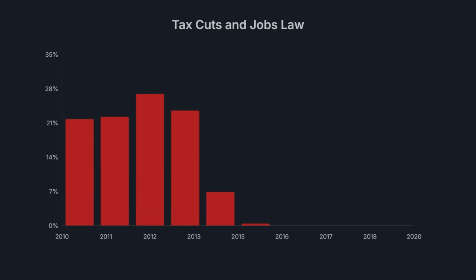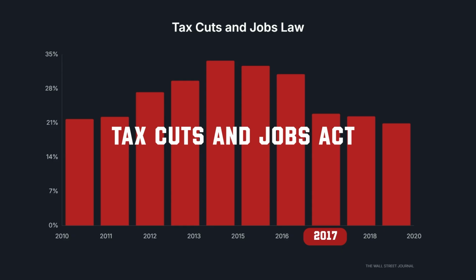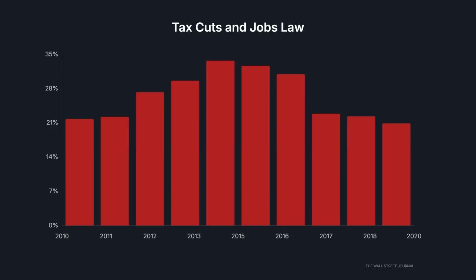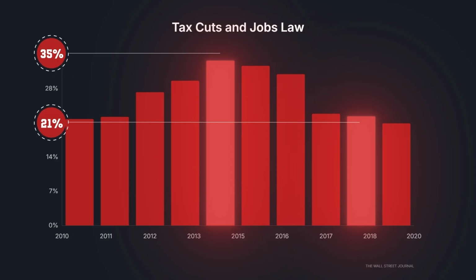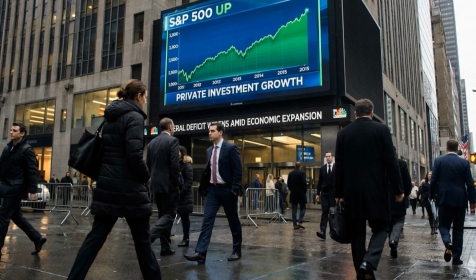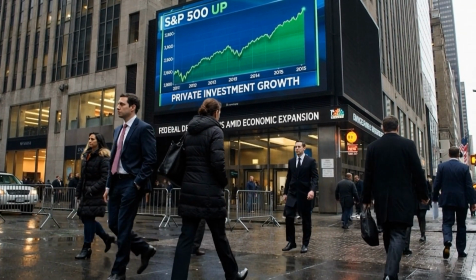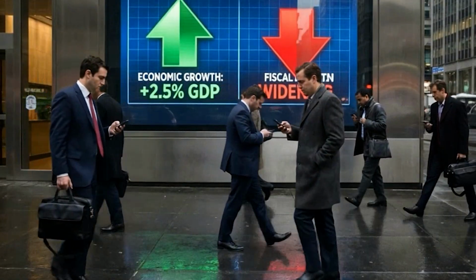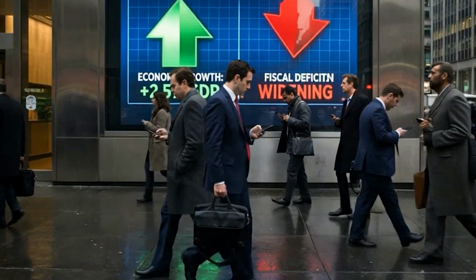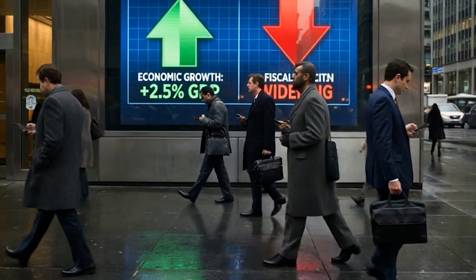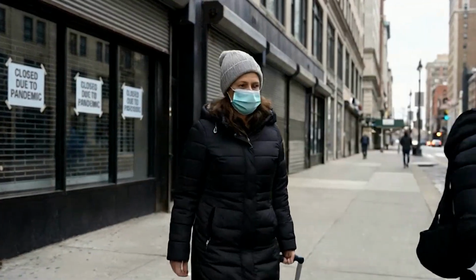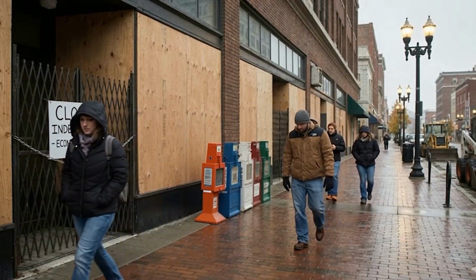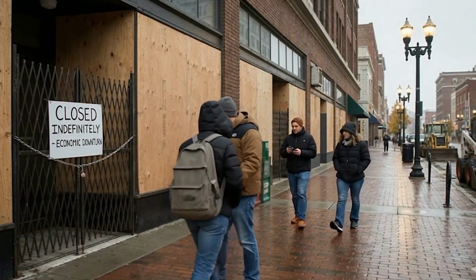The centerpiece was the Tax Cuts and Jobs Act of 2017, which reduced the corporate tax rate from 35% to 21%. Although the measure stimulated the S&P 500 and private investment in the short term, it widened the fiscal deficit during a period of economic growth. In 2020, the economy faced the exogenous shock of the COVID-19 pandemic. The forced shutdown of activities resulted in the most abrupt contraction in recorded history.